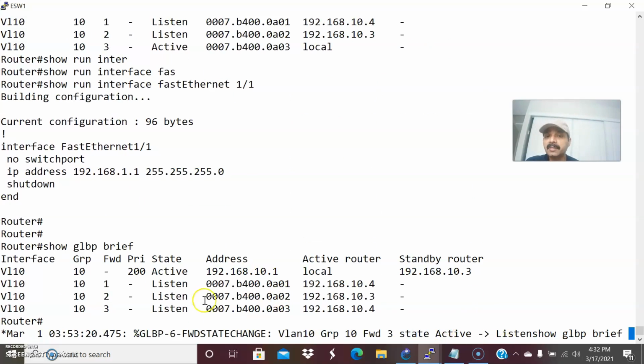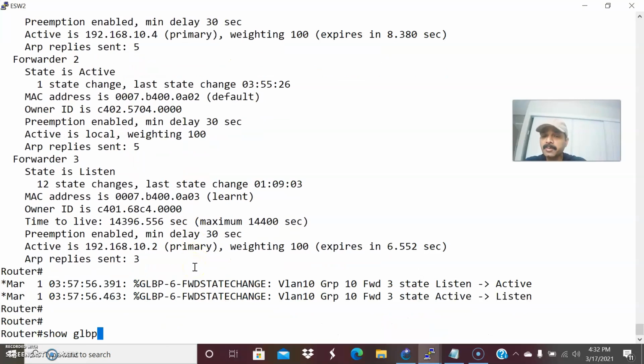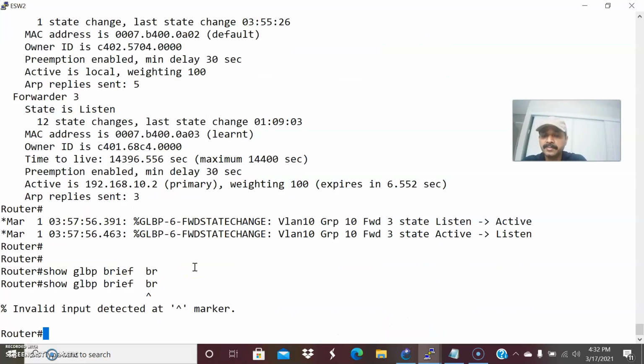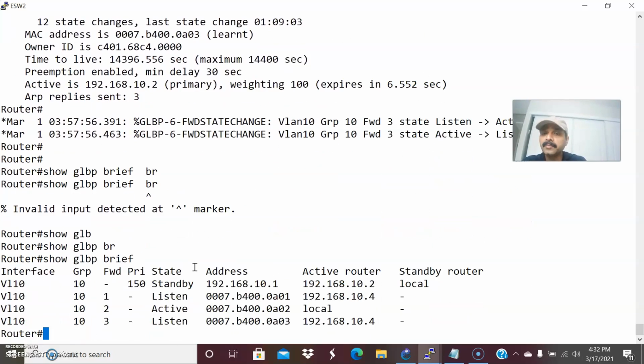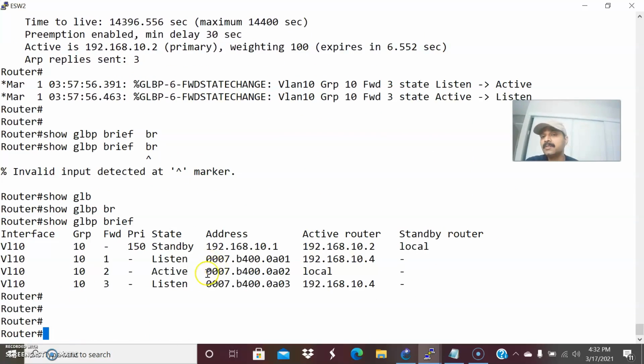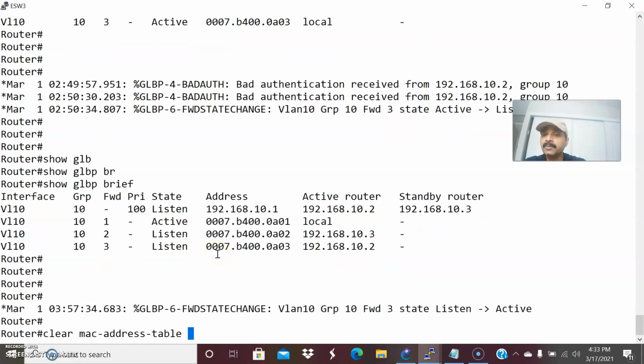Then what happened? Automatically this group went into listening stage. Previously it was active, so it went into listening stage, and this active virtual forwarder group 2 will be assigned to some other router. Let us see which router it is. Show GLBP brief. So this is the active virtual forwarder. It should be assigned to the third router, that is ESW3. Let us see. Previously there was only one active. Now let us see, there will be two active groups.